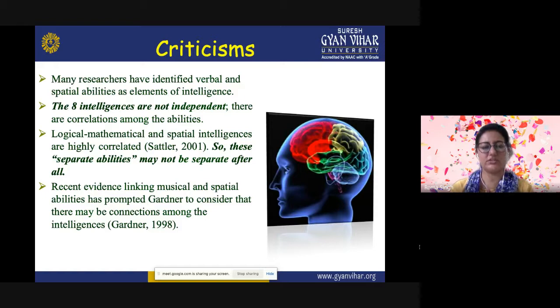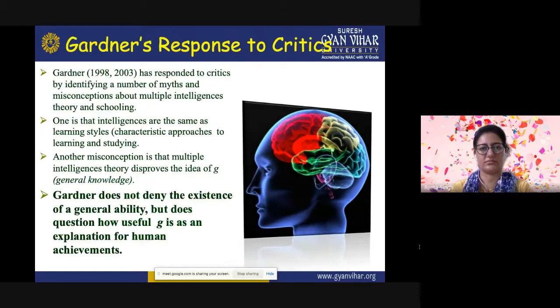Many researchers have identified verbal and spatial abilities as elements of intelligence. The eight intelligences are not independent, there are correlations among the abilities. So, logical, mathematical, and spatial intelligences are highly correlated. So, these separate abilities may not be separate after all. Recent evidence of linking musical and spatial abilities has prompted Gardner to consider that there may be connections among the intelligences.